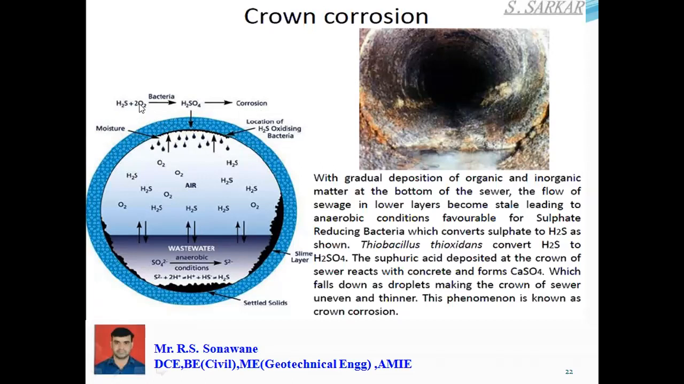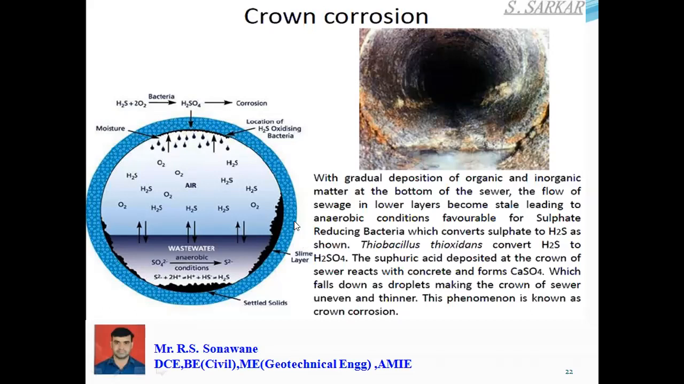If H2S with oxygen bacteria converts into H2SO4 at the crown area, the H2SO4 acts on the crown surface, and due to that the concrete area or any crown area of the sewer can corrode. This is the location of the bacteria, and this is the moisture, that is H2SO4.